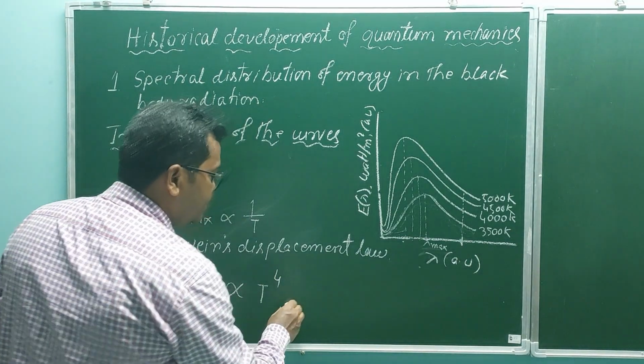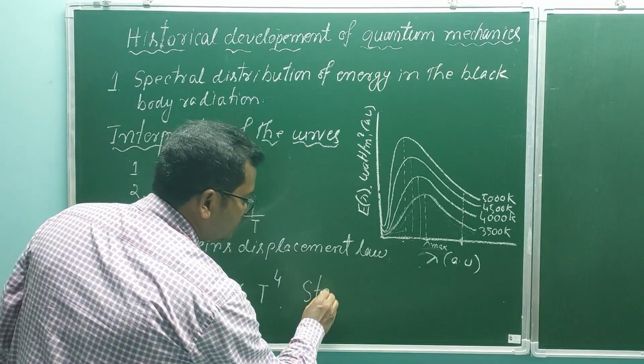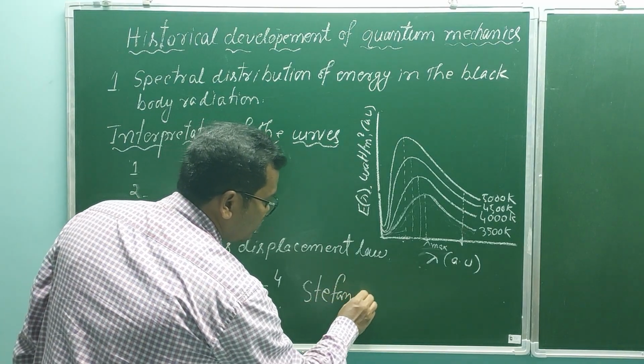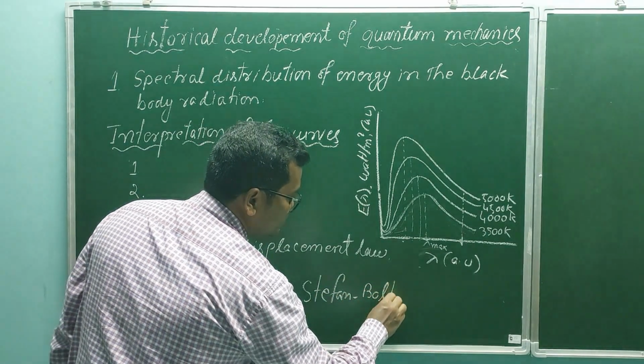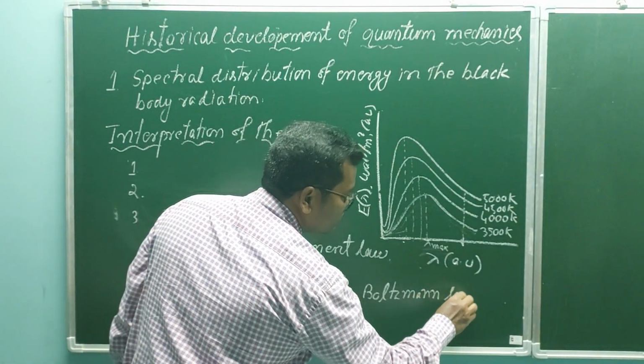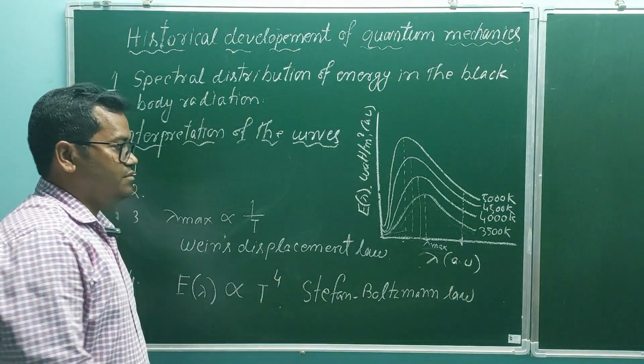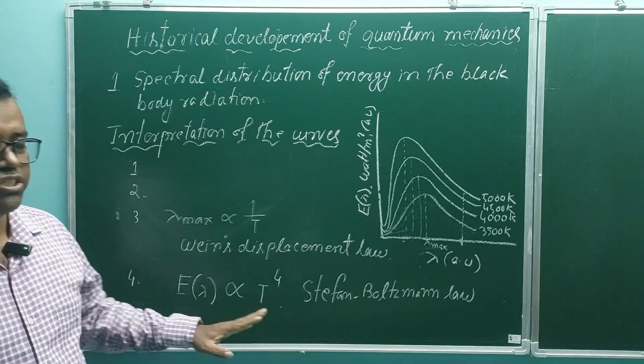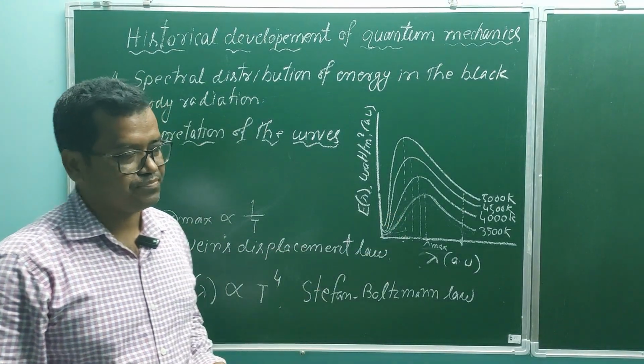This is called Stefan-Boltzmann law. So these are the four interpretations of the curves.